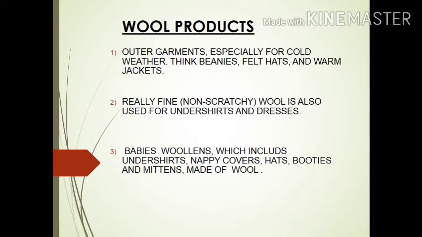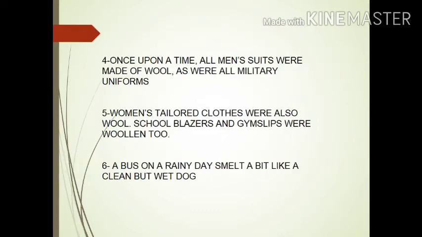Wool products. Outer garments, especially for cold weather, think beanies, felt hats and warm jackets. Really fine wool is also used for undershirts and dresses. Babies' woolens, which include undershirts, nappy covers, hats, booties, and mittens made of wool.